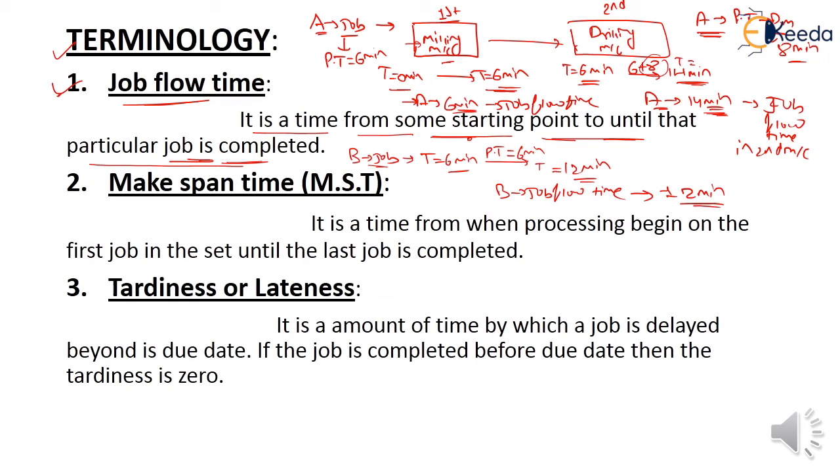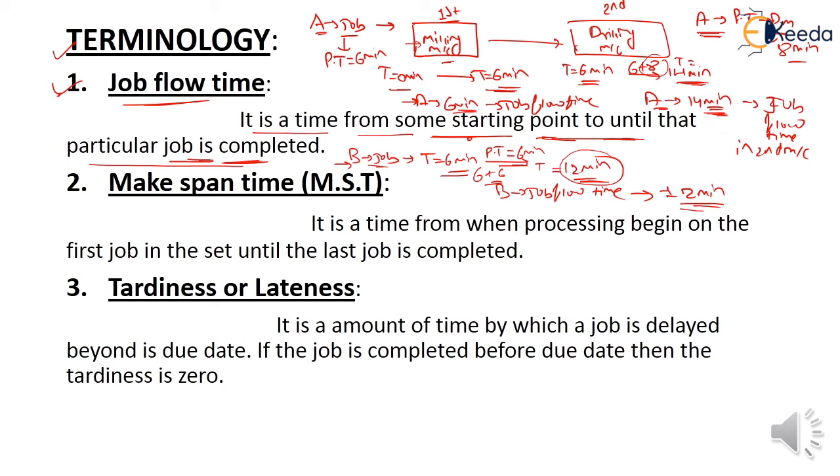Clear to all students? What is a job flow time? It is nothing but time from some starting point until that a particular job is completed. Here the B job starts from 6 minutes and is completed in 12 minutes. So here the job flow time is 12 minutes. The processing time given in the question is 6 minutes. 6 plus 6 is nothing but 12 minutes. So job flow time is 12 minutes.